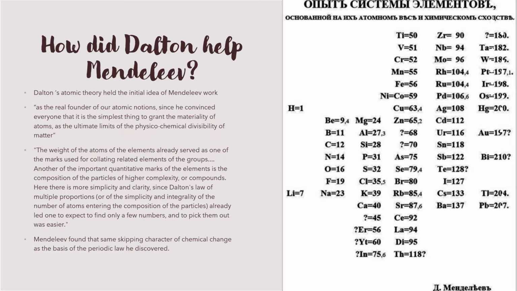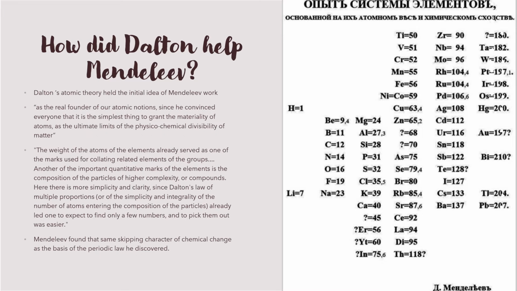Dalton's atomism held the initial idea of Mendeleev's work, in which the link between the chemical character of the elements and their mass or atomic weight appears as a general property of elements. He considered Dalton as a real founder of our atomic notions. The periodic law in Mendeleev's formulation expressed the dependence of the measurable physical and chemical properties of the elements on their atomic weight. And it is not only the atomic weight, which is derived from Dalton's atomic theory, but also the maximum or extreme valence with respect to oxygen, which plays the role of independent variable in the functional expression of the periodic law.